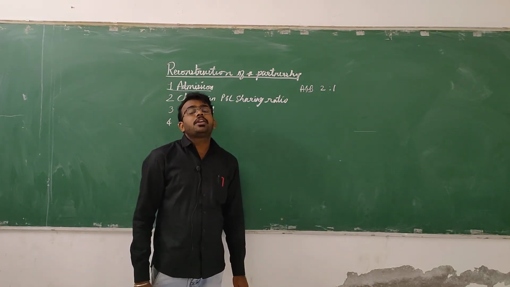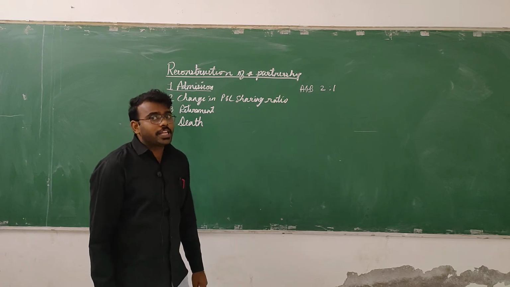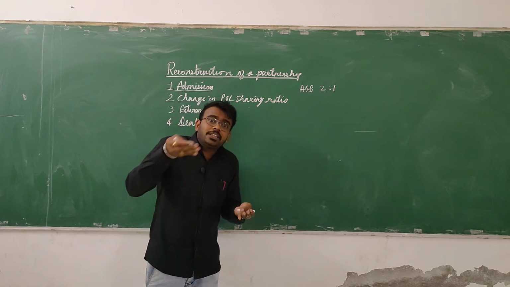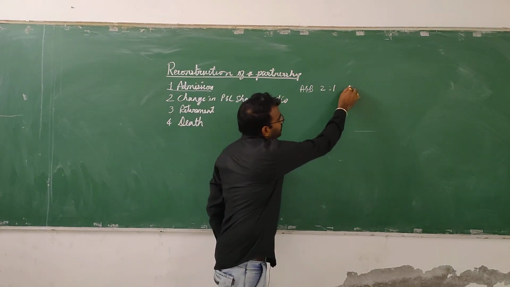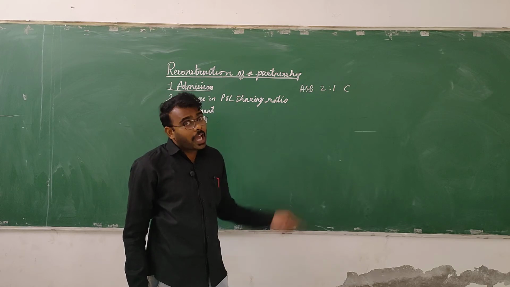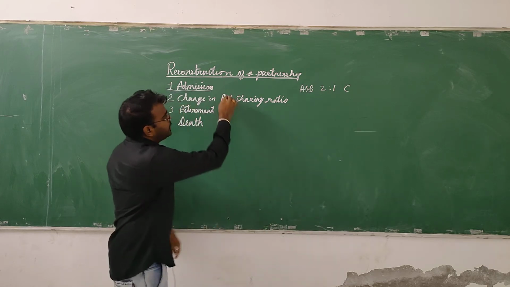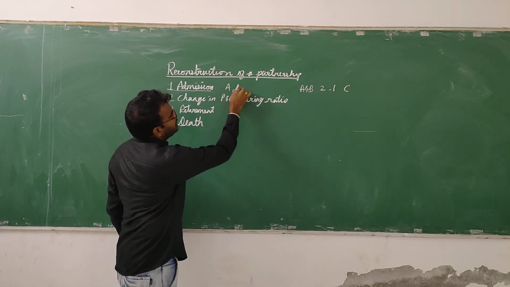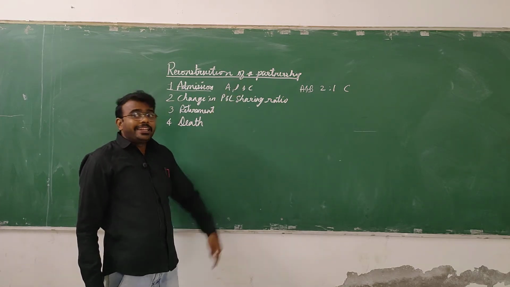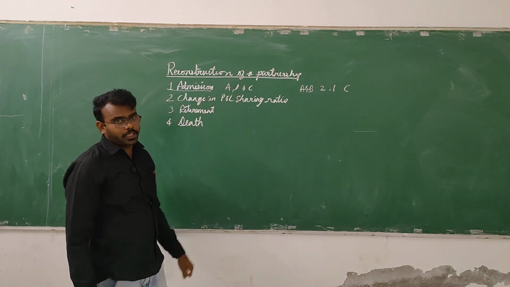Now they want C as a new partner. How many partners has it become now? A, B and C. Earlier there were 2 partners. They admitted C as a new partner.